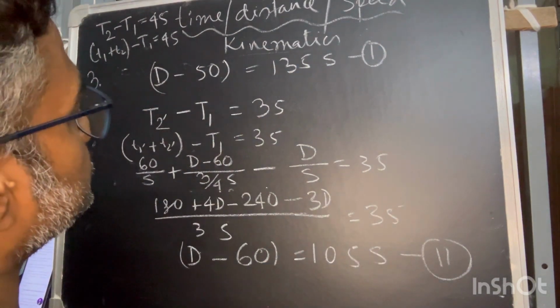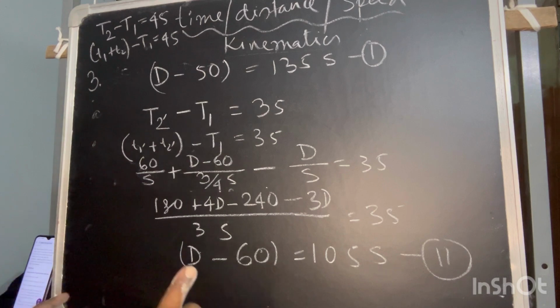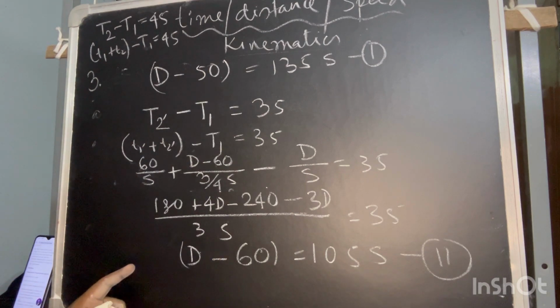So what do I have to find? You have to find the usual speed.